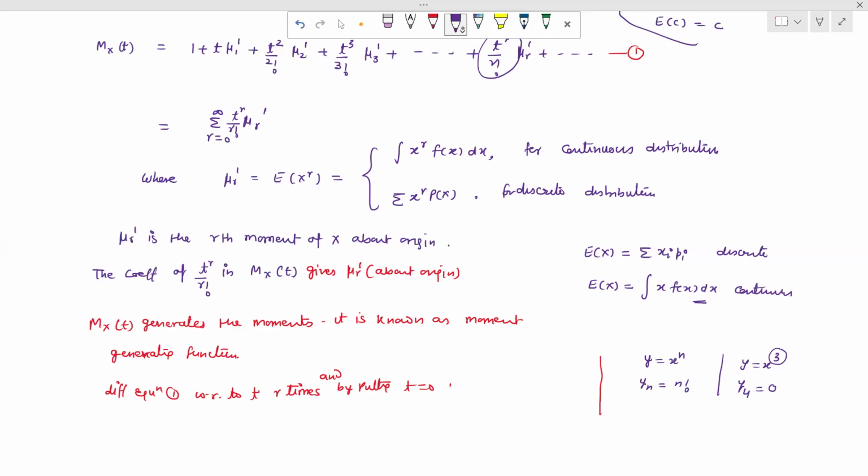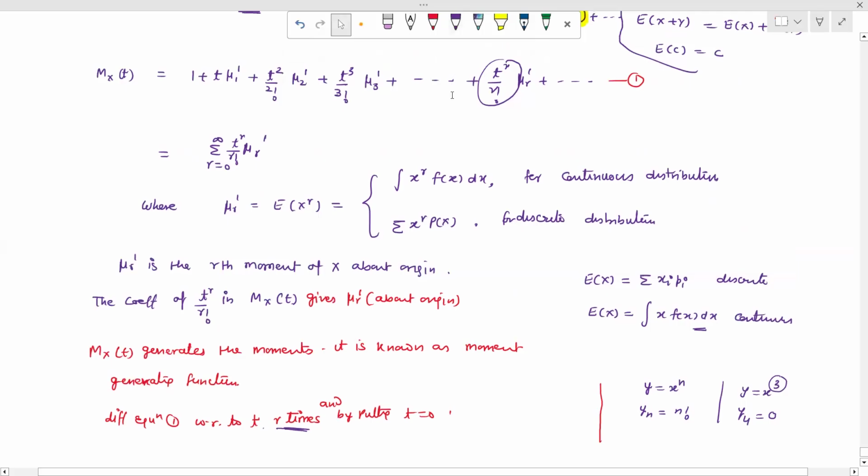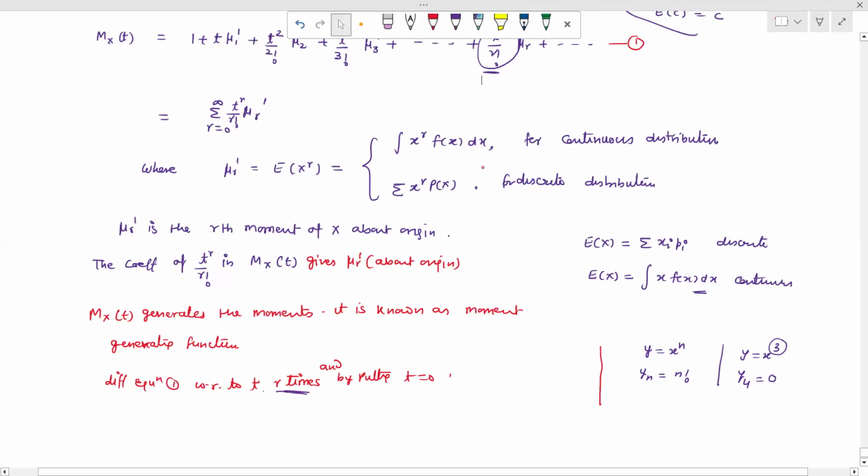Similarly we can understand this when we calculate our rth differentiation with respect to t. All the terms before the rth derivative term obviously have derivatives equal to zero. So this term having the derivative, we can write as d^r, r times differentiation, of M_x(t).